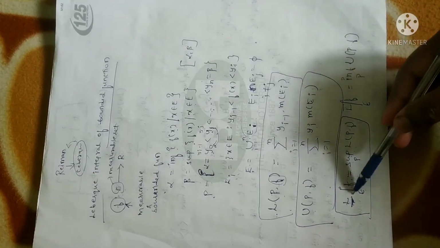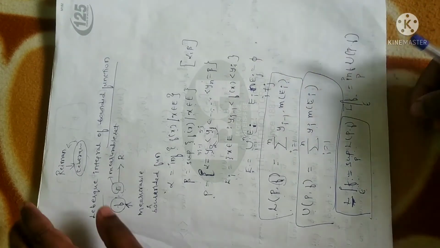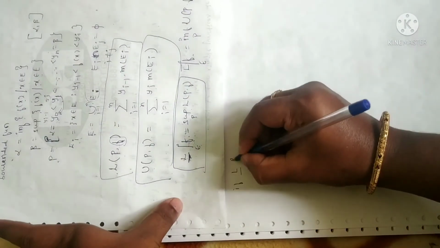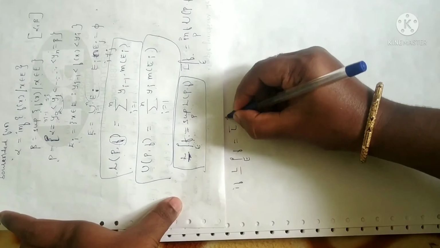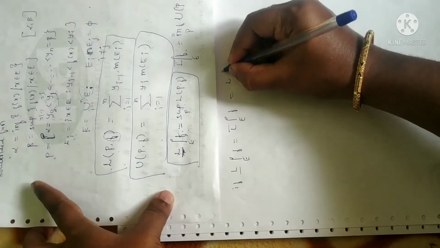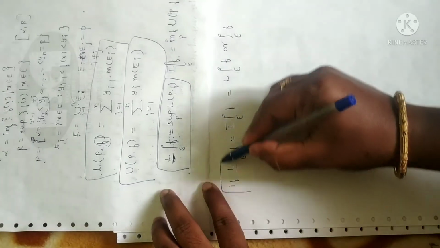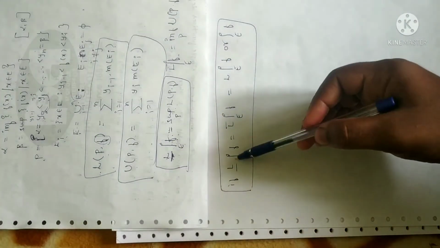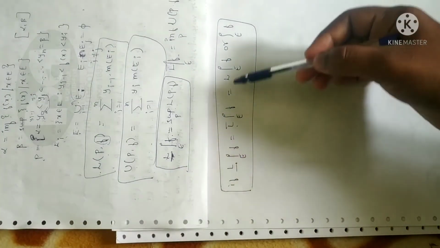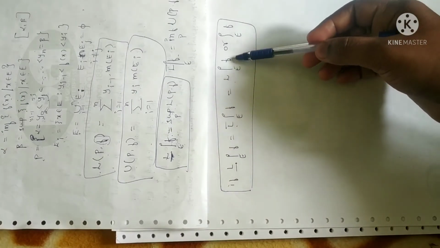Further, if lower Lebesgue integral is equal to upper Lebesgue integral, we can say it is the Lebesgue integral over E. I'll just write here. If lower Lebesgue integral of f is equal to upper Lebesgue integral of f, we can say it is the Lebesgue integral. It is generally denoted by Lebesgue integral of f, or just integral over E with respect to f. So one and the same. Fine. If lower Lebesgue integral is equal to upper Lebesgue integral, we say it is Lebesgue integrable with respect to a bounded function f. Fine.